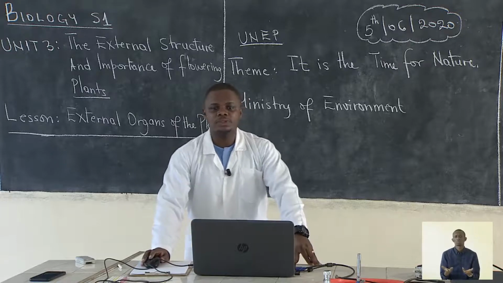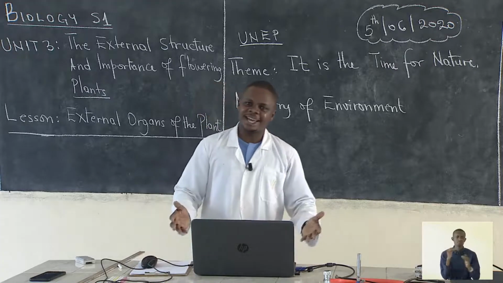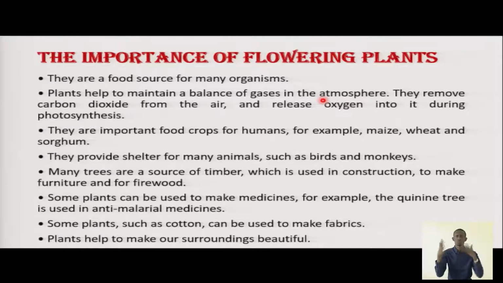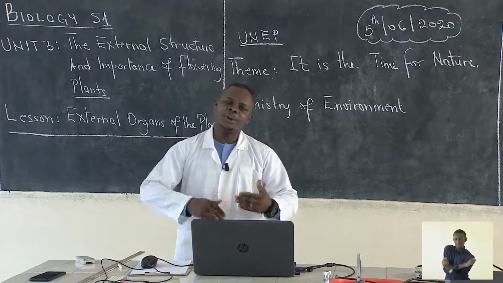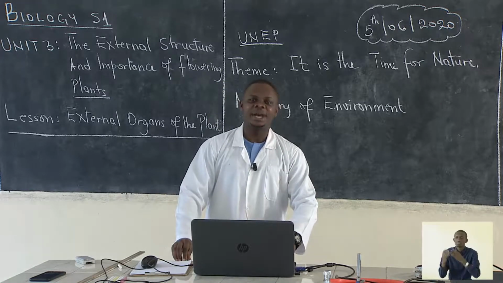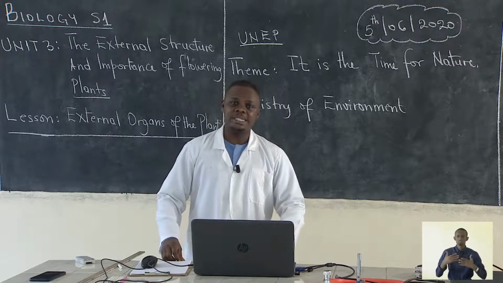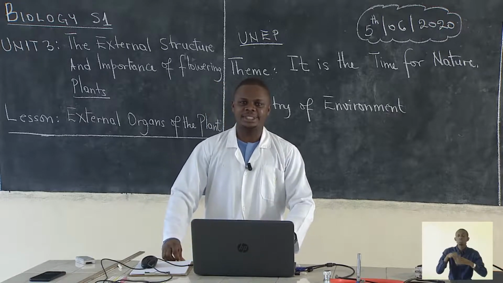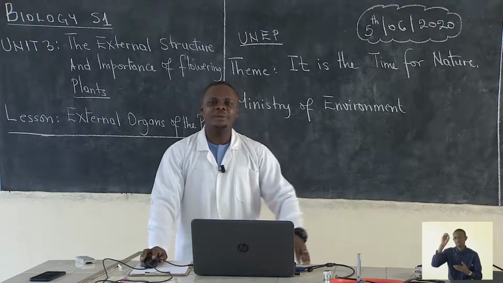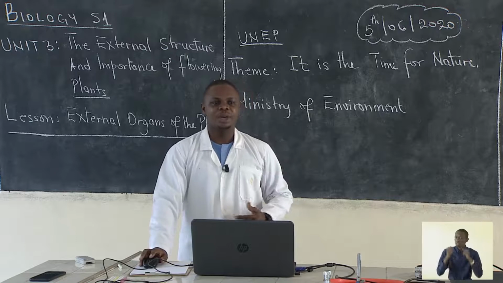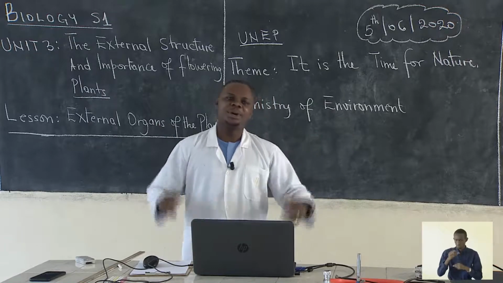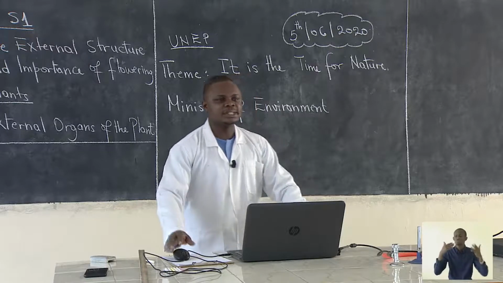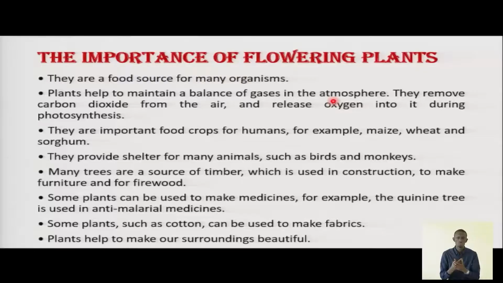Plants help to maintain balance of gases in the atmosphere. Do you understand this? Remember, plants absorb carbon dioxide from the environment, or they need carbon dioxide produced by other organisms for photosynthesis. And they produce oxygen as a waste product, but of course it is very important to animals, including humans. We need oxygen. That's why, when the environment has a lot of plants and animals, we talk about good atmosphere, good nature, good air, because plants provide oxygen to the atmosphere.